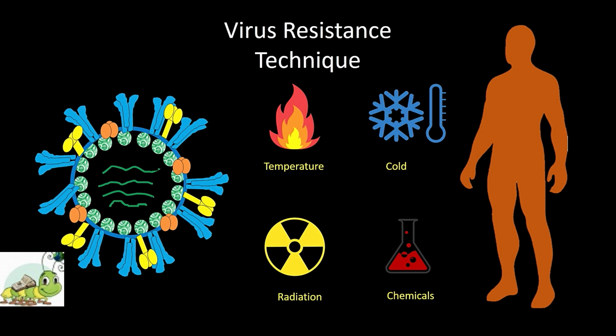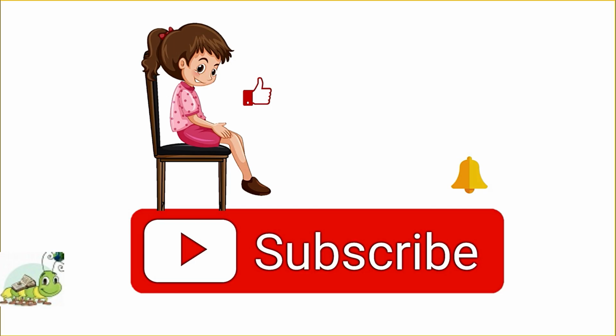In radiation, UV radiation and ionizing radiation like X-rays and gamma rays inactivate viruses. The former causes dimerization of pyrimidine bases in the nucleic acid strand and the latter causes lethal breaks in the genome. Among chemicals, chloroform, ether and bile salts destroy all viruses with lipoprotein envelopes. Most viruses are destroyed by oxidizing agents such as chlorine, iodine and hydrogen peroxide.